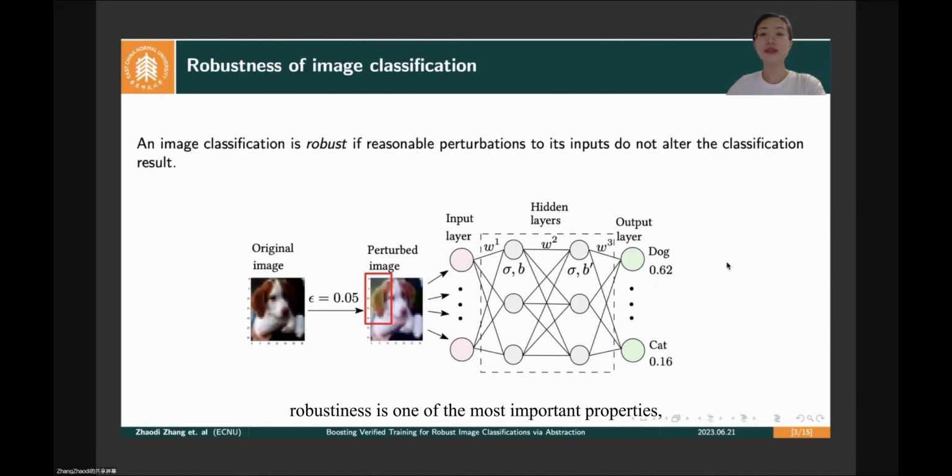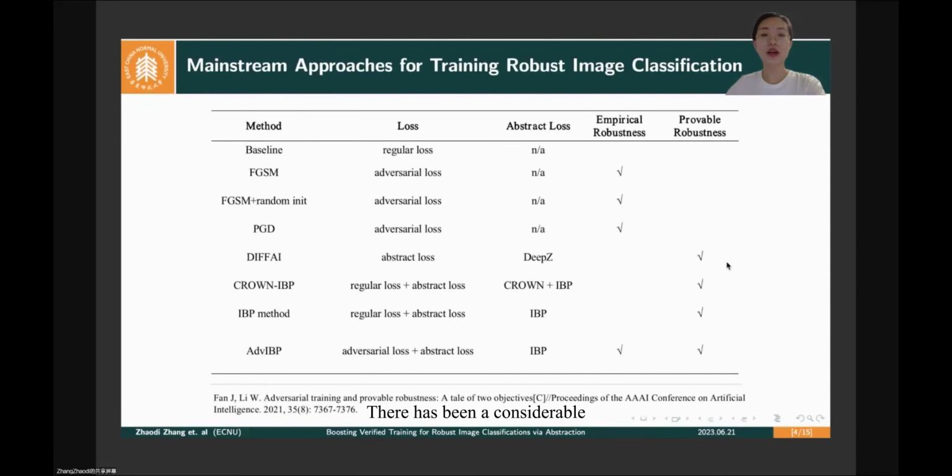Among them, robustness is one of the most important properties, which requires neural networks to make the same classification for all perturbed inputs in a reasonable perturbation range. There has been a considerable amount of work on training robust neural networks against adversarial perturbations. Conventional deep-learning approaches augment the training set with adversarial examples. They target only specific adversaries, depending on how the adversarial samples are generated, but they cannot provide robustness guarantees.